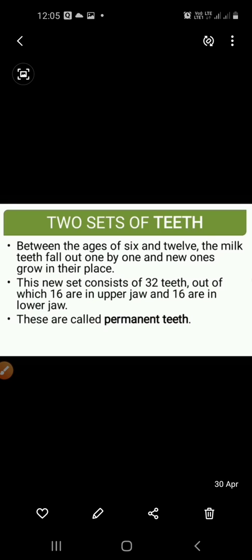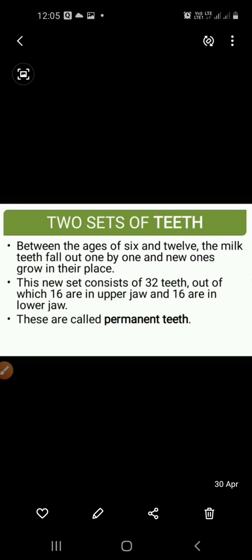This new set consists of 32 teeth, out of which 16 are in the upper jaw and 16 are in the lower jaw. These are called permanent teeth, right? So what are permanent teeth?